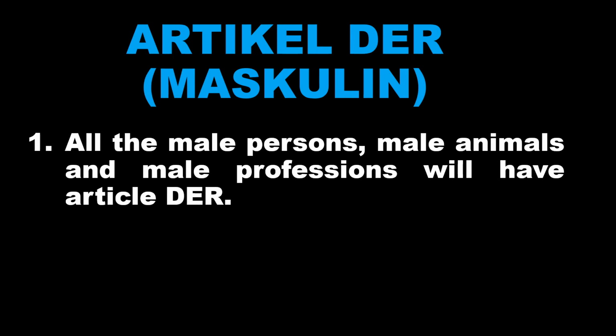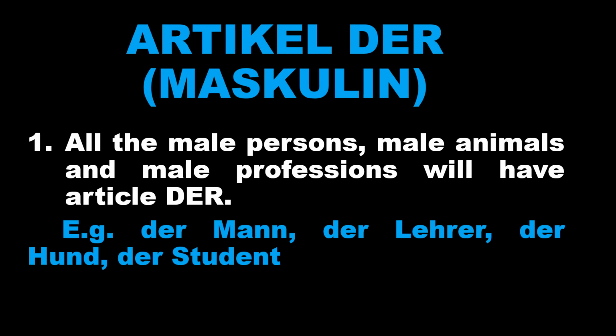Whenever you remember the color of the noun, you will automatically know, okay, that was in green color, that means it was Neutrum, and the article will be das. It will help you memorize very fast. So the first tip is all male persons, male animals, male professions will have the article der. For example, der Mann, der Lehrer, der Hund, der Student. Der Mann, the man; der Lehrer, the male teacher; der Hund, the dog; der Student, the male student.